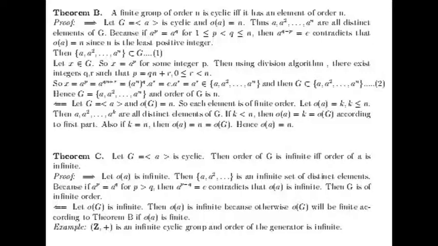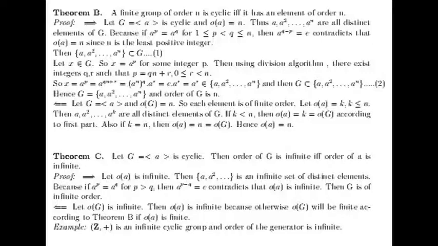For the other way, let us consider some element x in G. Then x can be written as a to the power p for some integer p. Then using the division algorithm, there exist two integers q and r such that p equals qn plus r, where 0 is less than or equal to r, which is less than n. Then x equals a to the power p, which equals a to the power qn plus r.